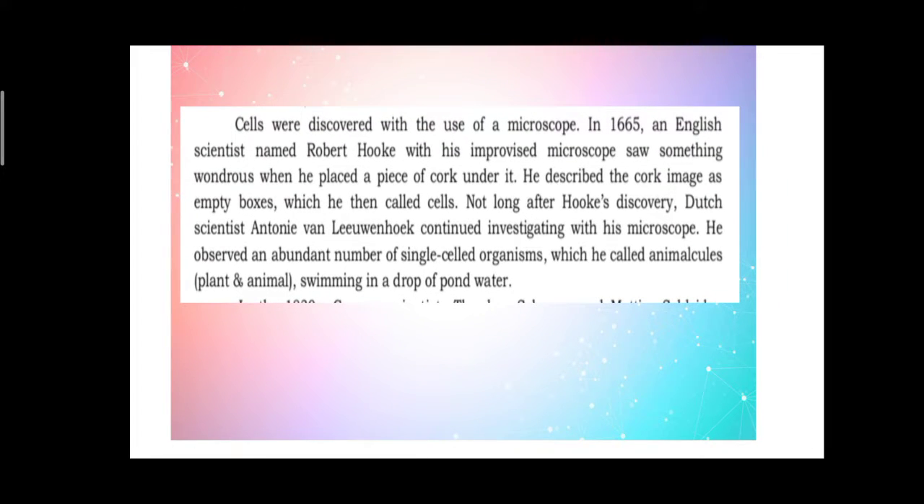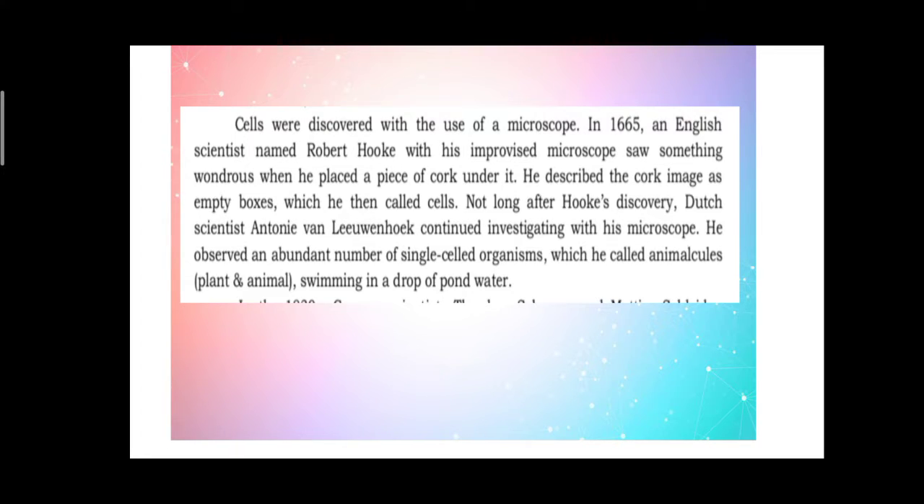Cells were discovered with the use of a microscope. In 1665, an English scientist named Robert Hooke, with his improvised microscope, saw something wondrous when he placed a piece of cork under it. He described the cork image as empty boxes, which he then called cells. Okay, so ang tandaan, ang nagbigay ng pangalan na cells sa cells ay si Robert Hooke. Dahil na-observe niya yung mga cells na yun sa isang cork.